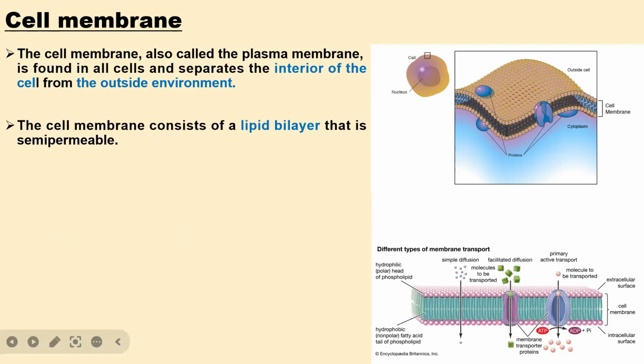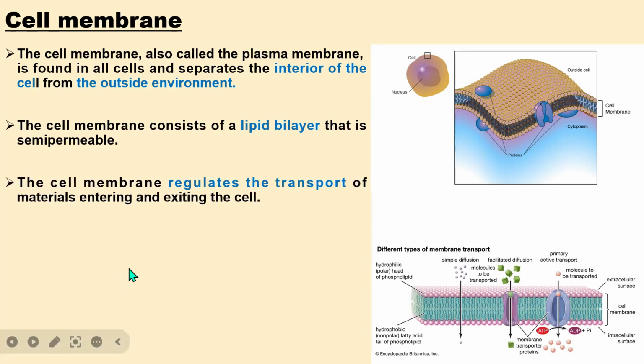The cell membrane consists of a lipid bilayer. This is the first layer and this is the second layer, so that is why it is called a lipid bilayer. This lipid bilayer is semi-permeable. When we say semi-permeable, it means that not everything can get into the cell. It controls what will get into the cell and what will not, so it controls the transport of substances in and out of the cell.